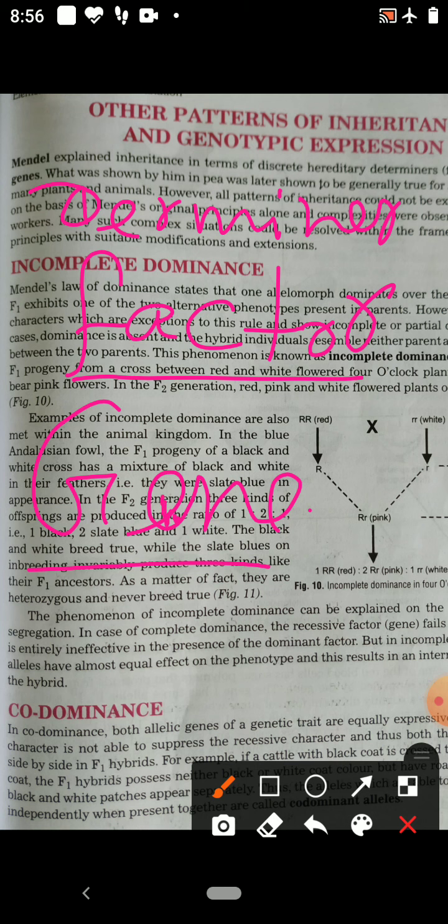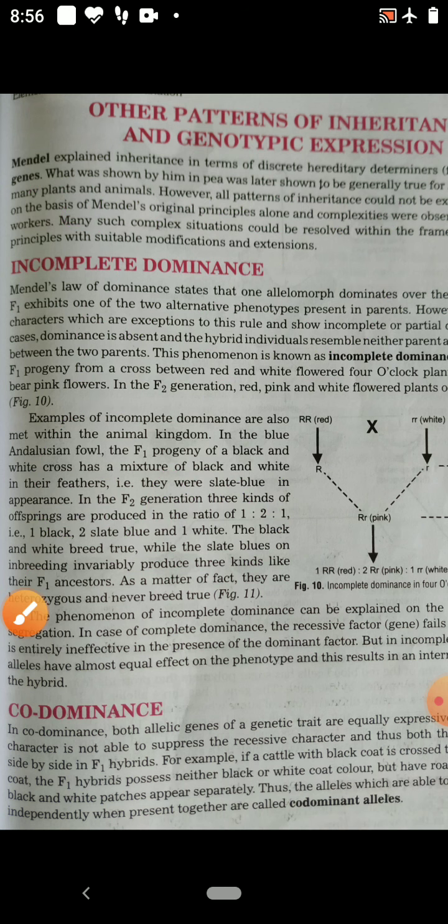But after the rediscovery of Mendel's law, hereditary experiments were conducted on a large number of animals and plants. Numerous exceptions to Mendelian ratios were observed.